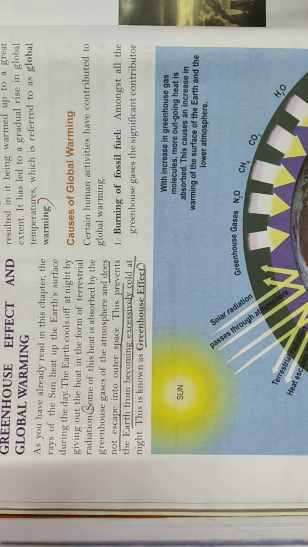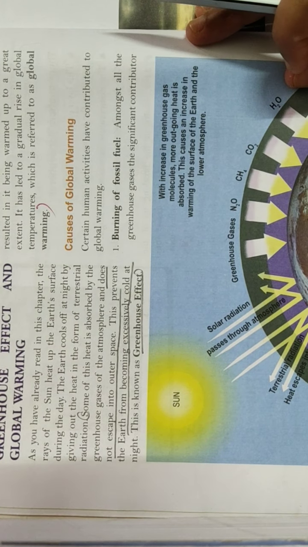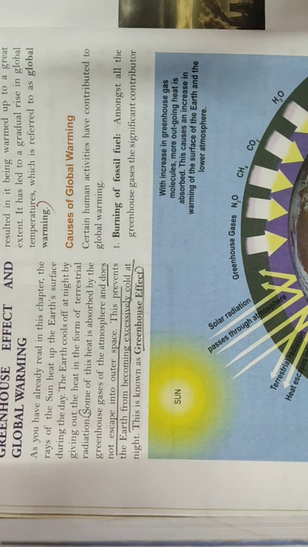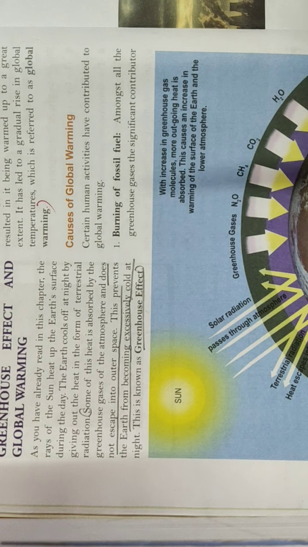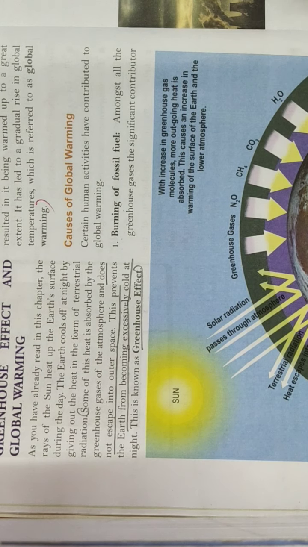Next is what are the causes of global warming? We have studied global warming. Basically global warming means the regular increasing rate of temperature of the earth. Now we are going to study in detail the different causes of global warming. Look at the first sub point, that is burning of fossil fuel.